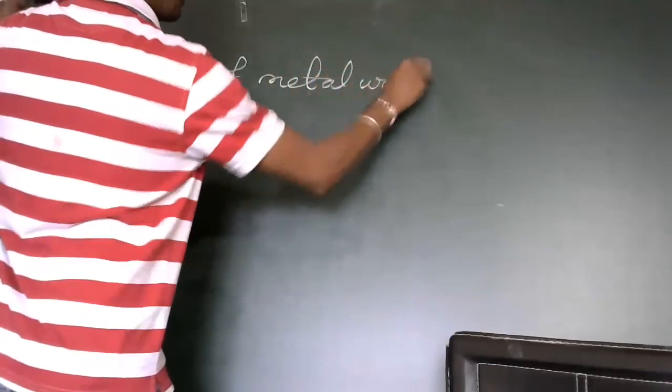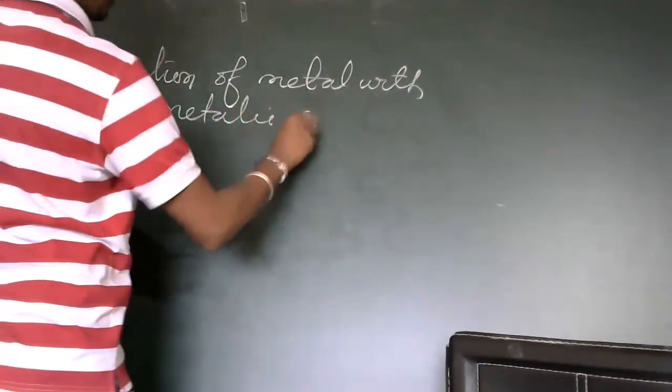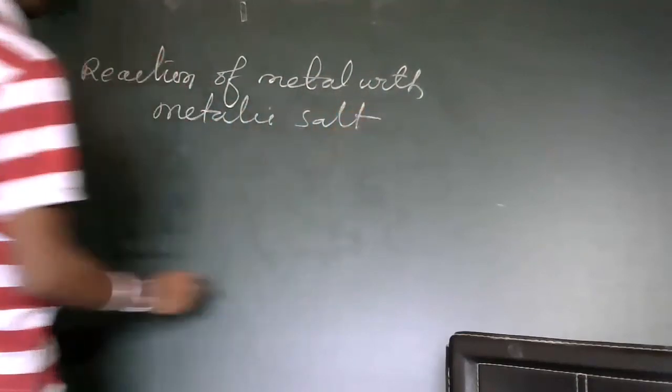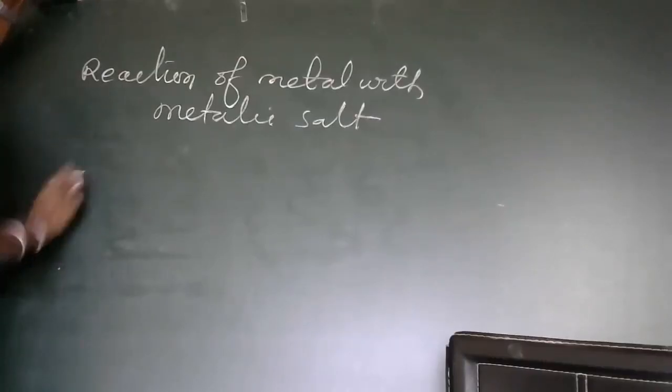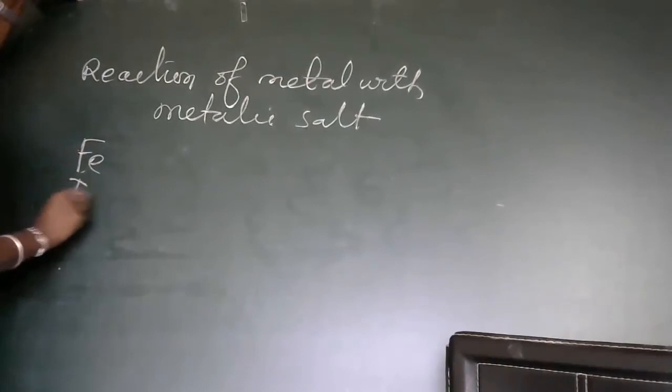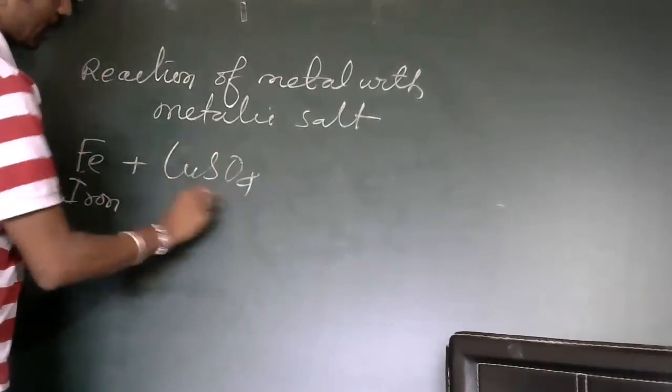Reaction of metal with metallic salts. Say, one reaction we have seen, that one only we will take. Fe means iron. When it reacts with copper sulfate solution,